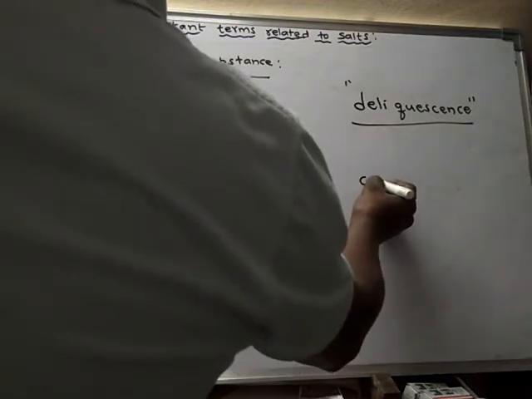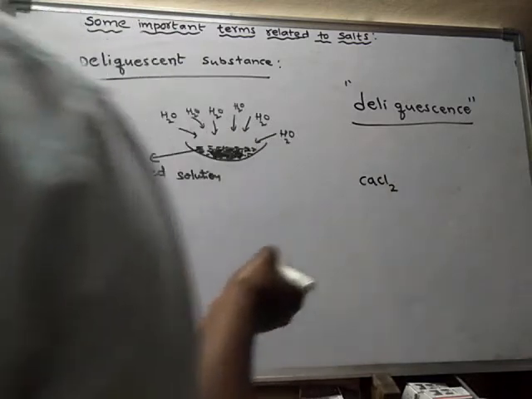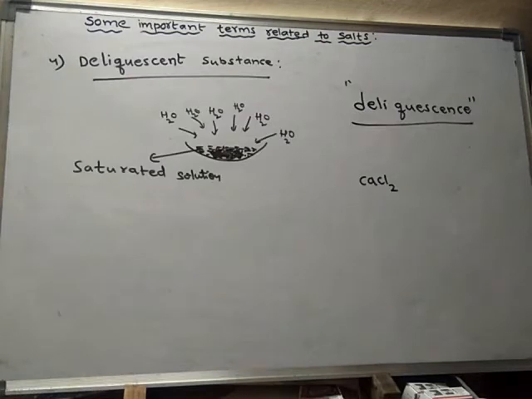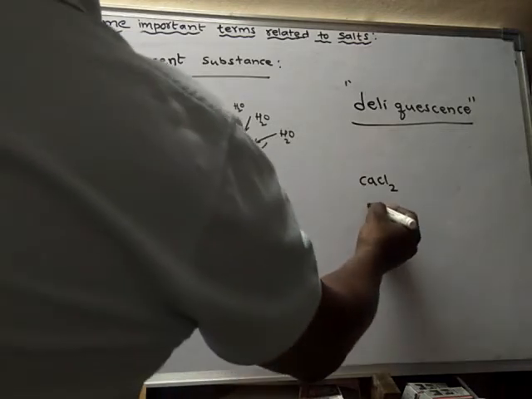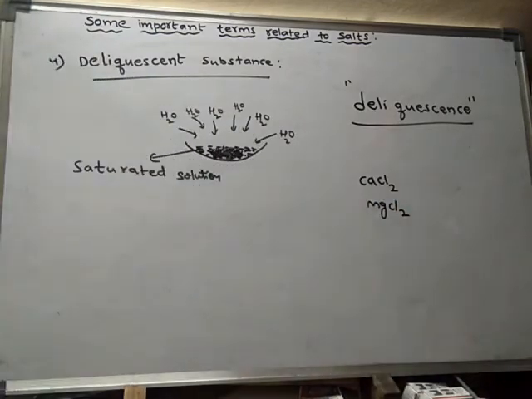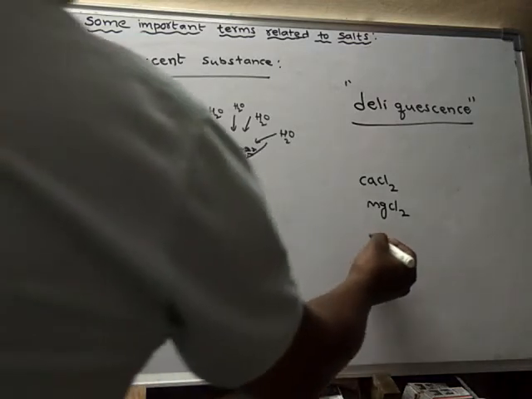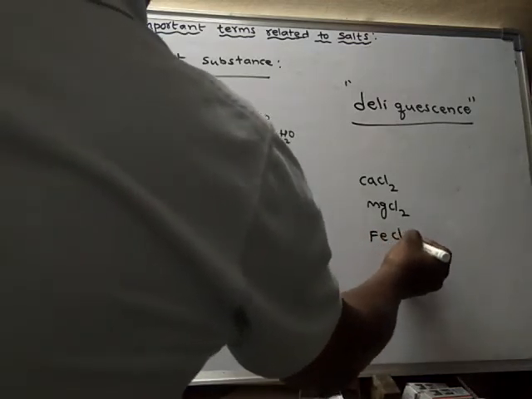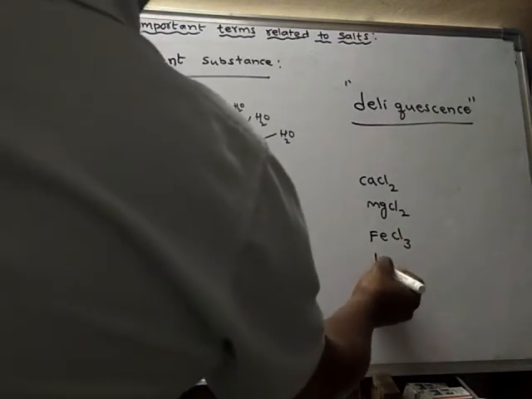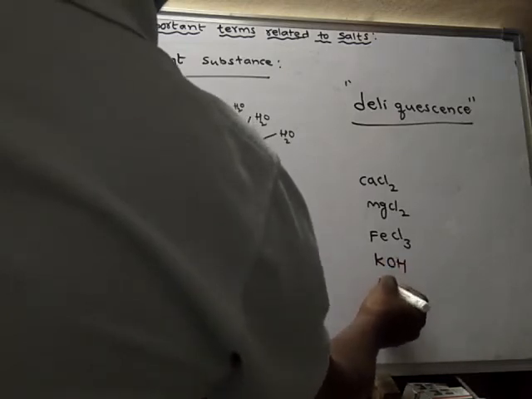Example, calcium chloride, CaCl2, anhydrous calcium chloride. This is called anhydrous calcium chloride because it does not have water molecules in it. So it is called anhydrous calcium chloride, anhydrous magnesium chloride, anhydrous ferric chloride, potassium hydroxide, sodium hydroxide.